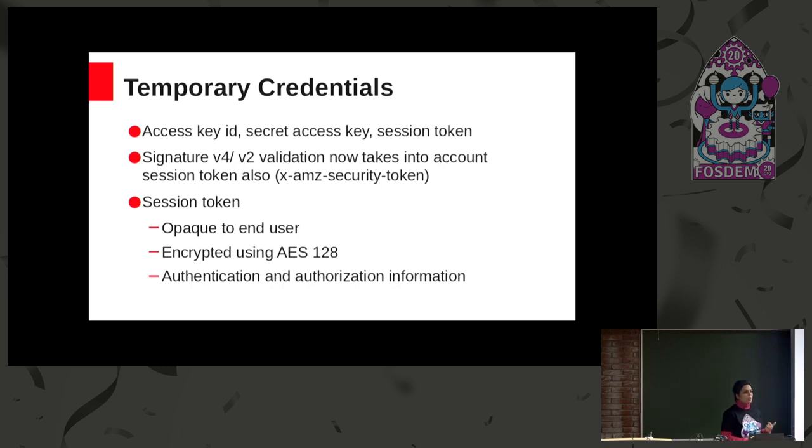The authentication information again includes the access key ID and the secret access key, using which it does all the V4 and V2 signature validation, and it also has the authorization information, which consists of the permission policies that are attached to the roles, and these permission policies determine what kind of S3 operations the end user can actually perform.